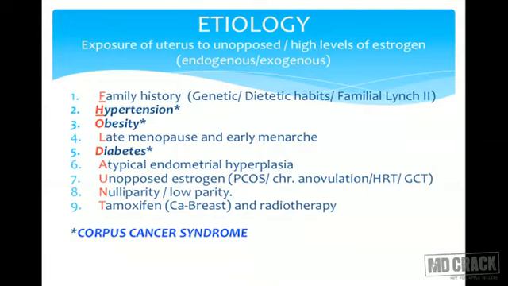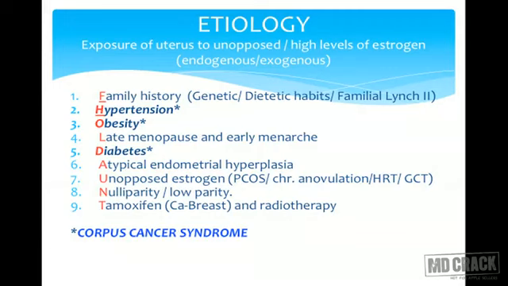Unopposed estrogen and ovulation. So think of PCO, chronic anovulation, HRT if progesterone has not been added, granulosa cell tumor of ovary. It secretes estrogen. So wherever estrogen is unopposed, it will lead to CA endometrium.